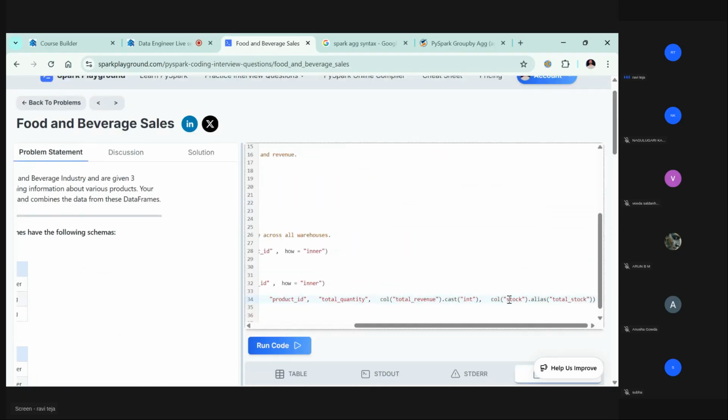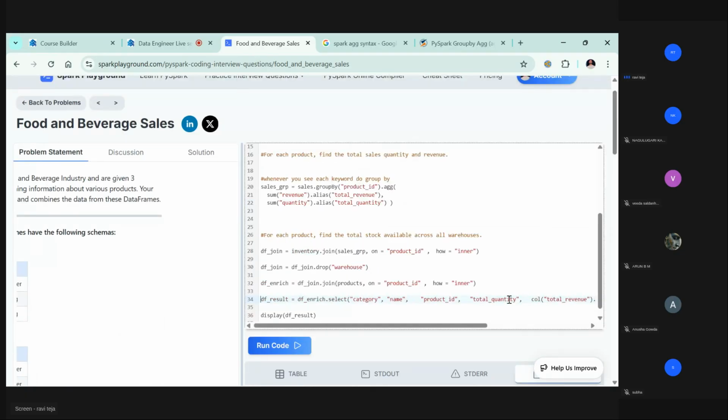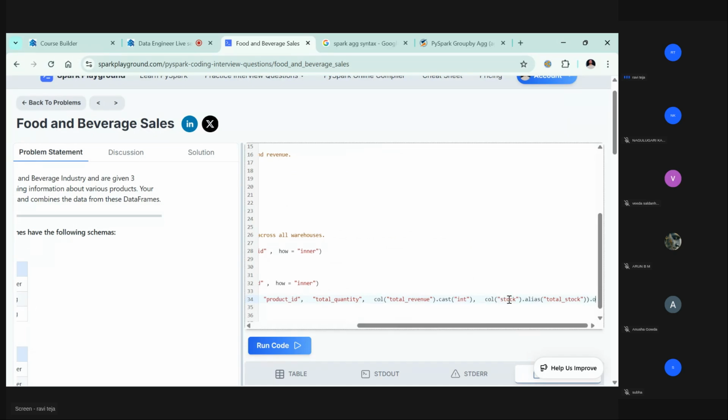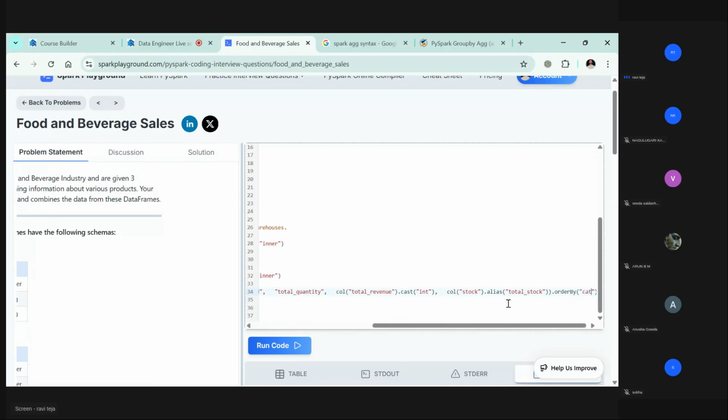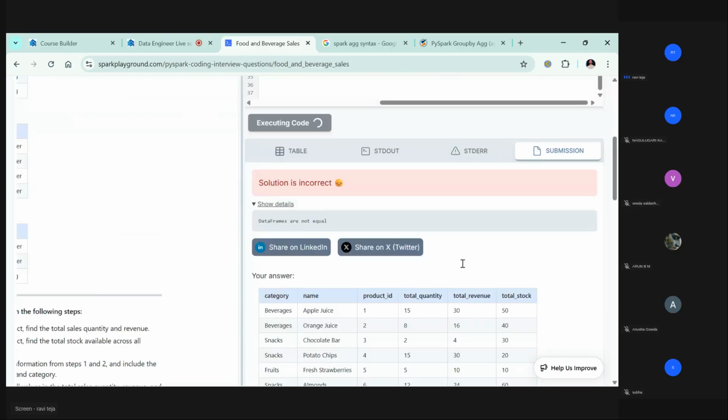So then let's go here and put order by category. By default it will take ascending order only. Okay, let's see.